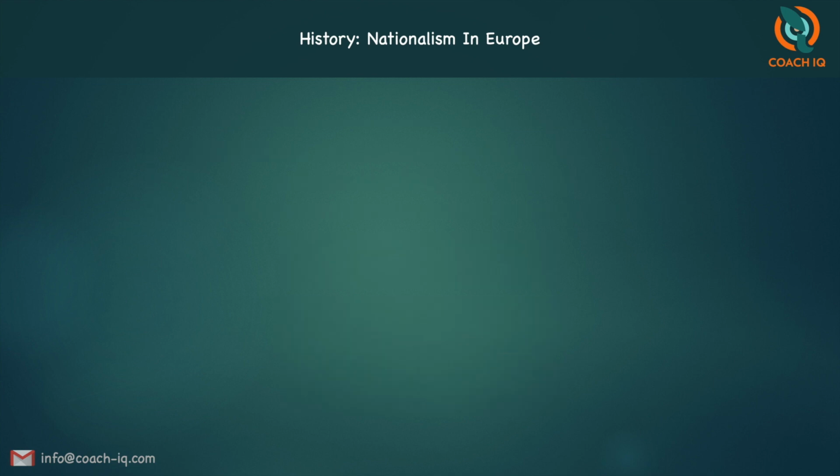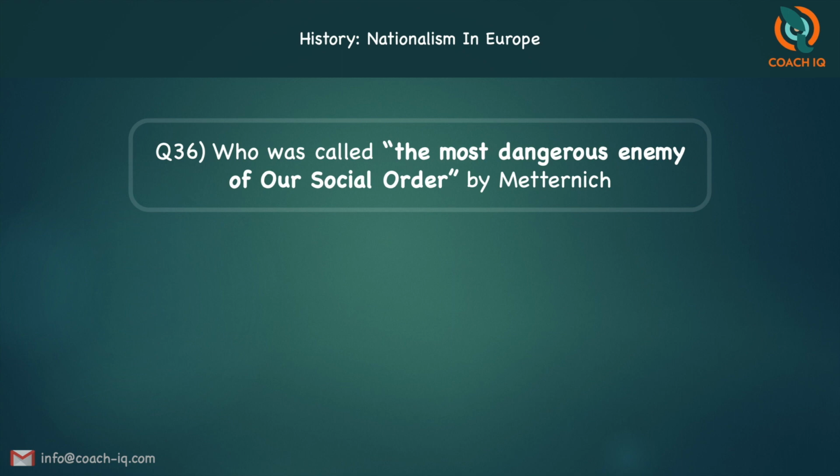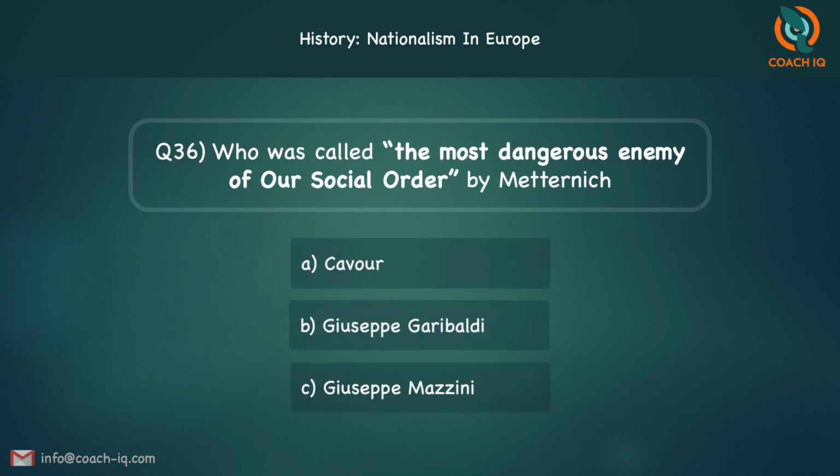The next one, who was called as the most dangerous enemy of our social order by Metternich? Cavour, Giuseppe Garibaldi, or Giuseppe Mazzini? The answer is C, Mazzini. Metternich felt he was a very dangerous enemy for the social order of aristocrats.